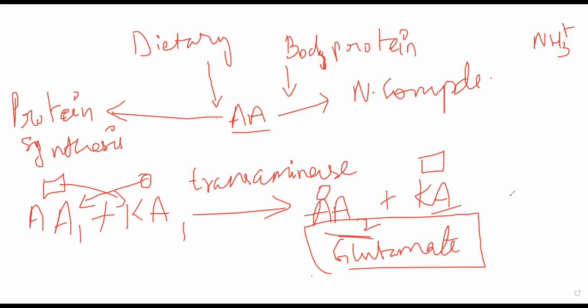If you saw in both of the reactions, whether it was alanine or aspartate, both of them were getting converted into a completely different amino acid, but the common amino acid formed is glutamate. जो keto acid form हो रहा वो अलग है. Either pyruvate is being formed or oxaloacetate is being formed, but that is immaterial to us. What is important is that from one amino acid, you're transferring the amino group to a different compound and making a completely different amino acid. That is the step of transamination. You're transferring amino group, hence transaminase. अभी समझ में आया?